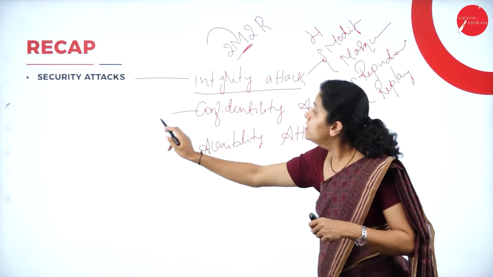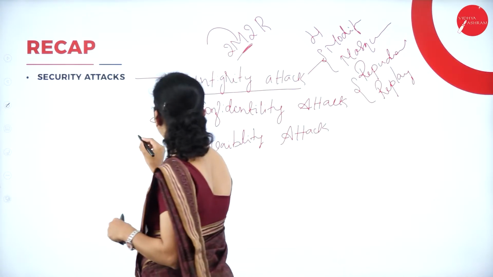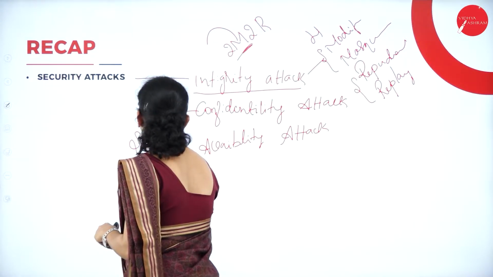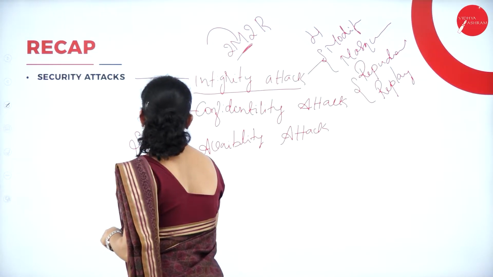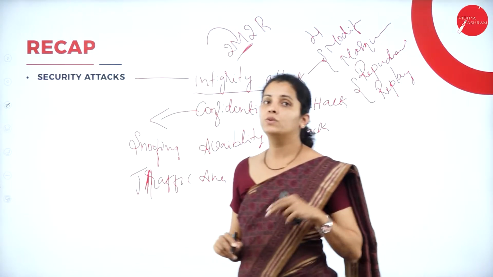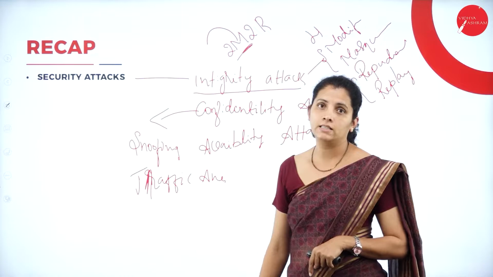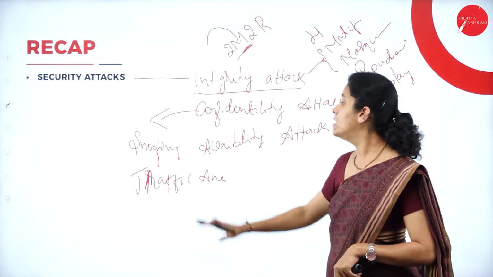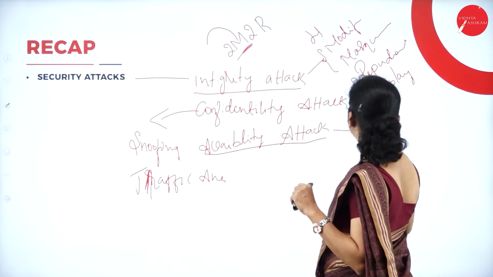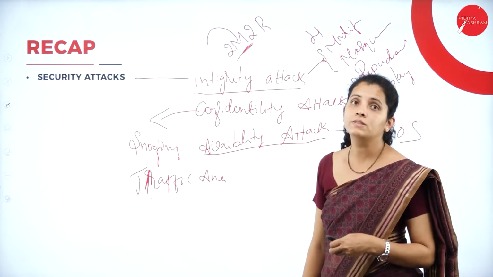Then we learned two different types of confidentiality attack, that is snooping attack and traffic analysis attack. And under availability attack, we discussed denial of service, that is DOS attack.